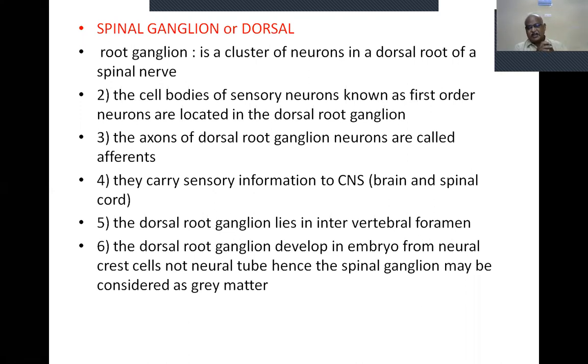The dorsal root ganglion lies in the intervertebral foramina. The sympathetic trunk lies on either side of the vertebral column. It is outside, and that is inside.